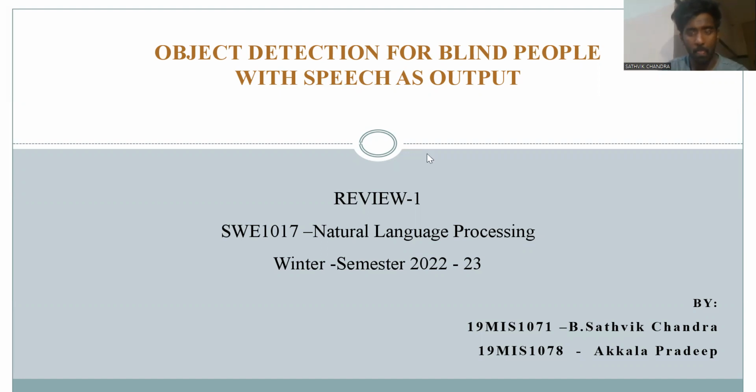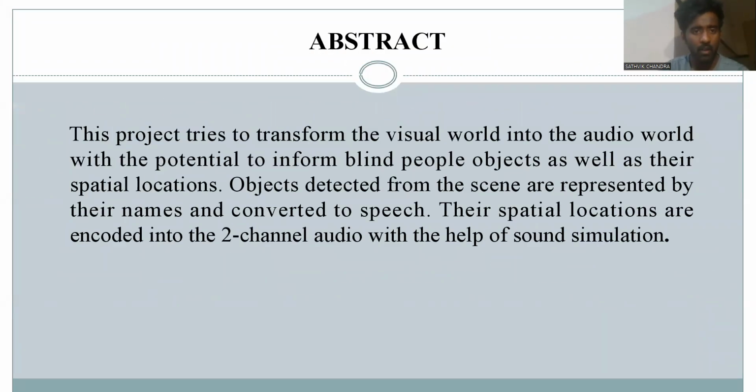Coming to the abstract, this project tries to transform the visual world into the audio world, with the potential to inform blind people of objects as well as their spatial locations. Objects detected from these scenes are represented by their names and converted to speech. And these spatial locations are encoded into two-channel audio with the help of sound simulation.